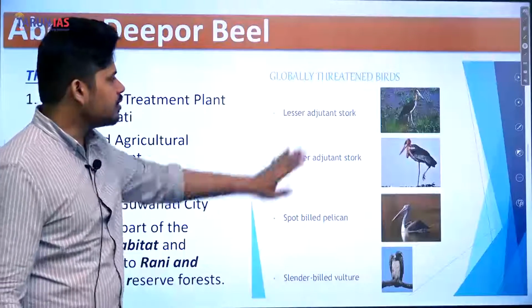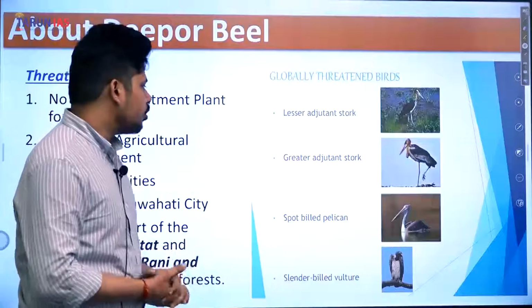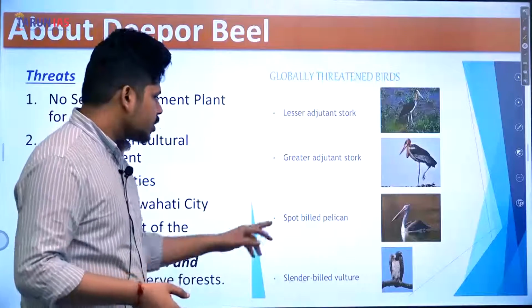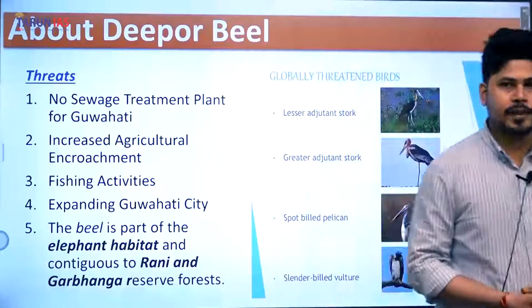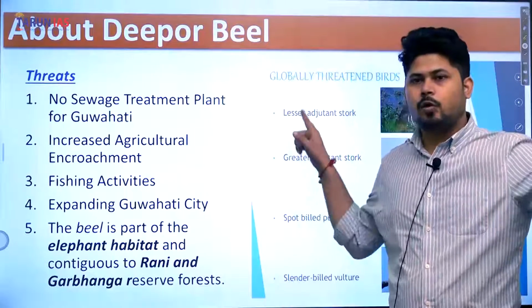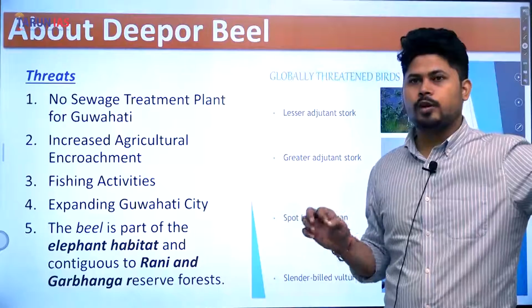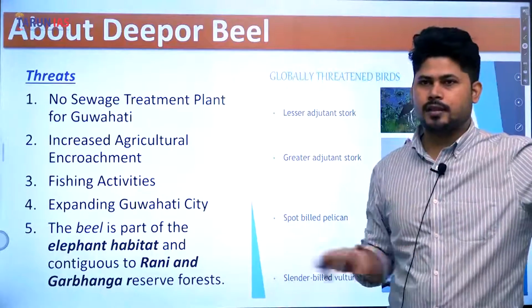Major birds that are found in the Deepor Beel area are lesser adjutant stork, greater adjutant stork, spot-billed pelican, and slender-billed vulture. These four are very important. You need to look at the vulnerability status of all these and note it down because these are very important birds from the perspective of the UPSC exam.